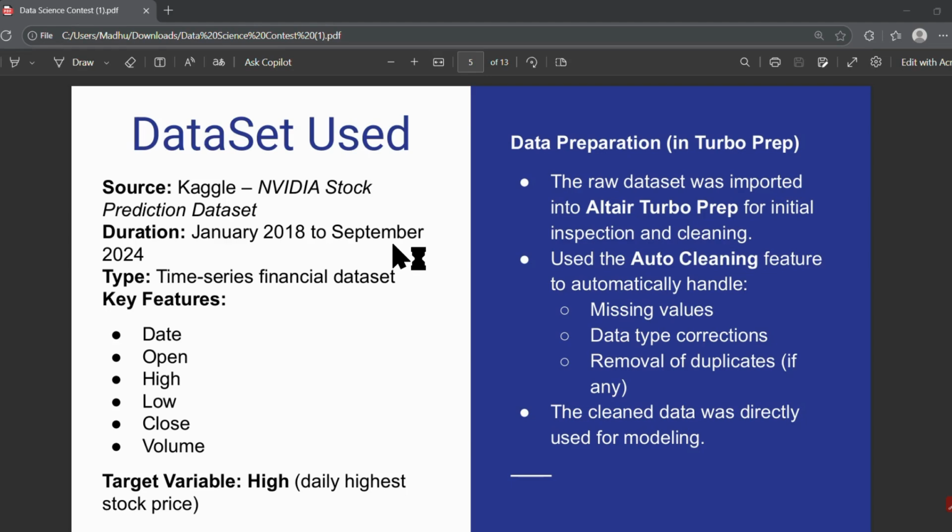I imported the dataset into the Altair Turbo Prep. Instead of doing manual pre-processing, I used the Auto Cleanse option, which automatically handles the missing values, unifies data types, and reorders the dataset columns.